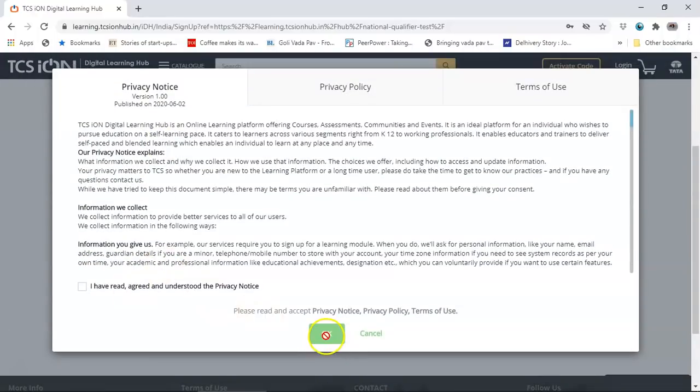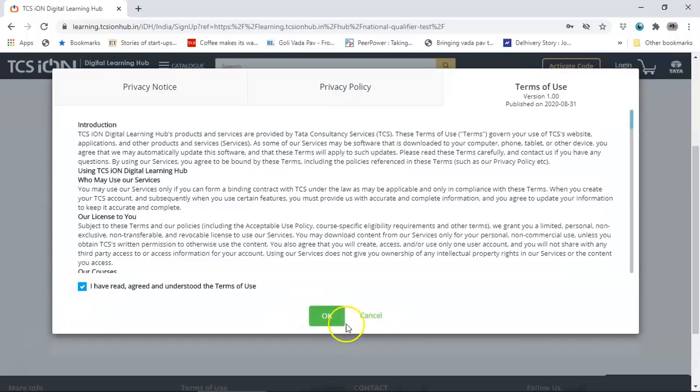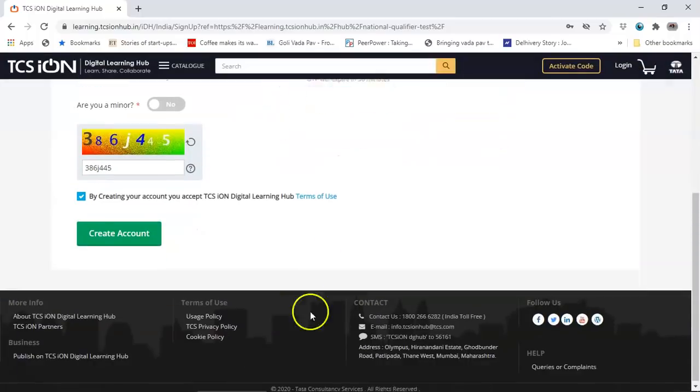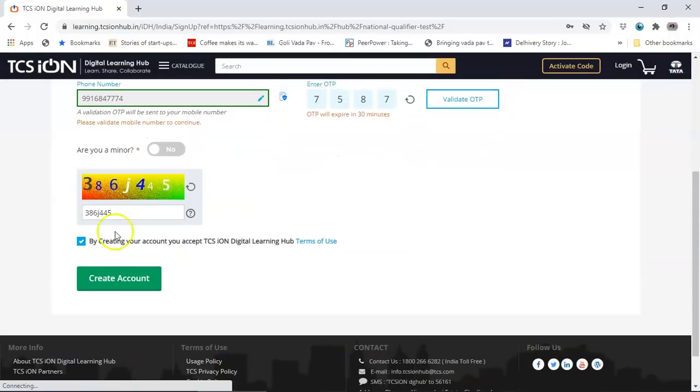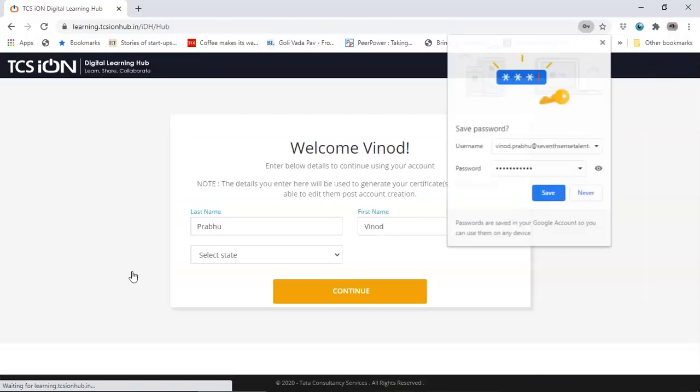Then when you create an account, you will have to read the privacy notice. You just can't click OK there. Read the privacy notice, then click on the privacy policy and read that in detail, then click on the terms of use, read that in detail, then you can click on OK. And once that happens, you can click on create account. After you enter the OTP, click on validate OTP. The OTP is verified, click on create account.